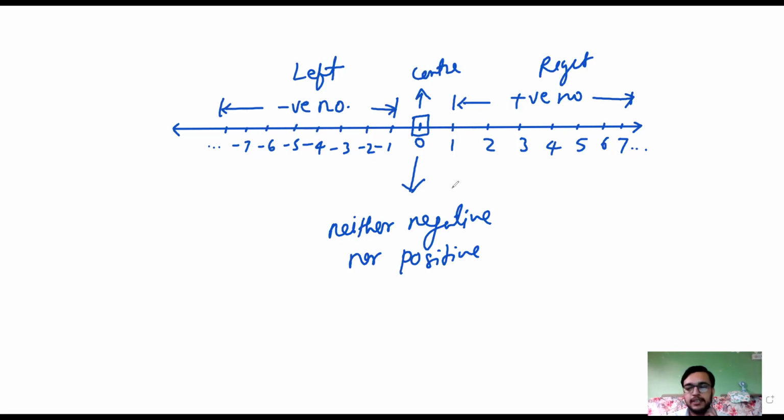This is an important note: zero is neither negative nor positive. Have you understood the introduction, the definition of integers?